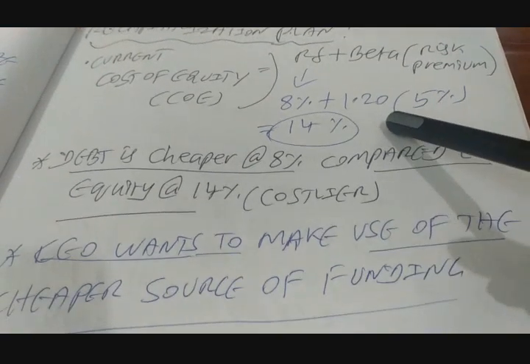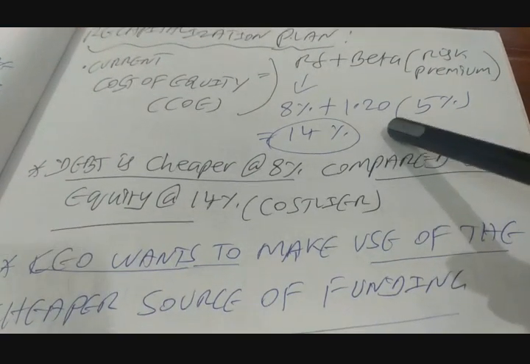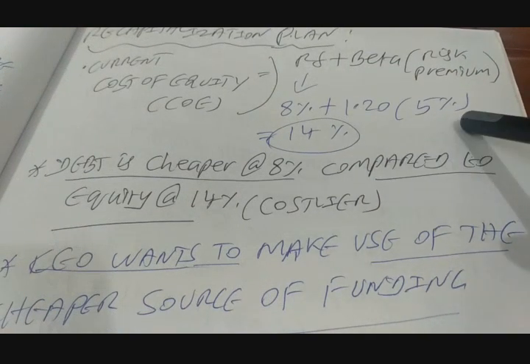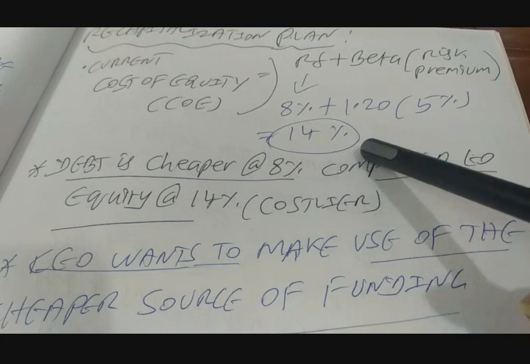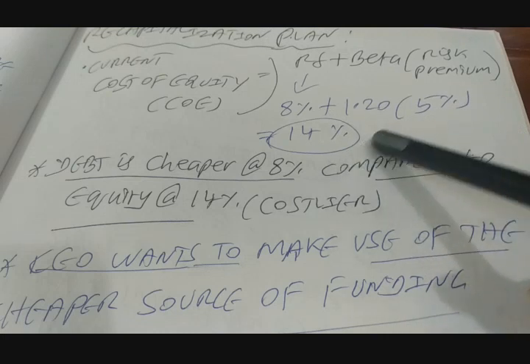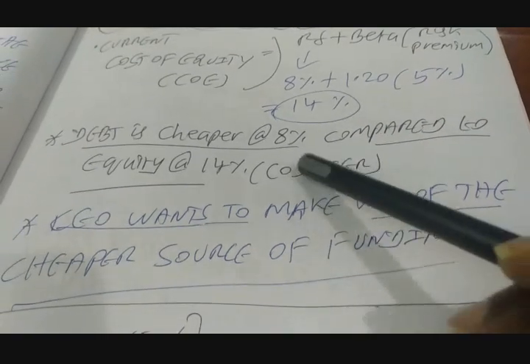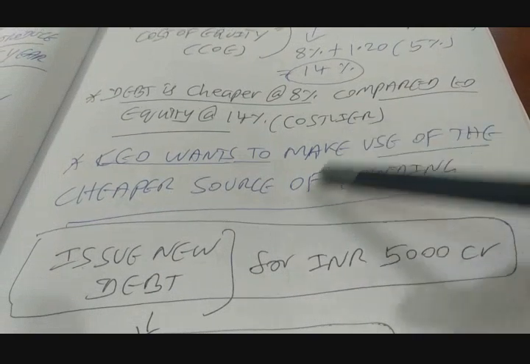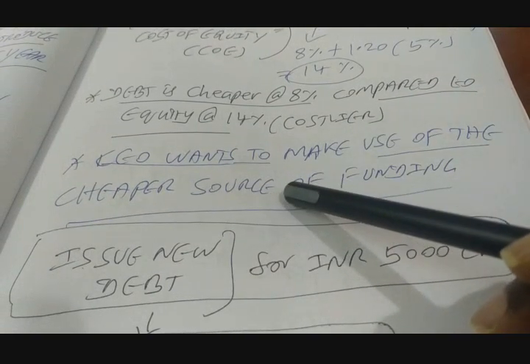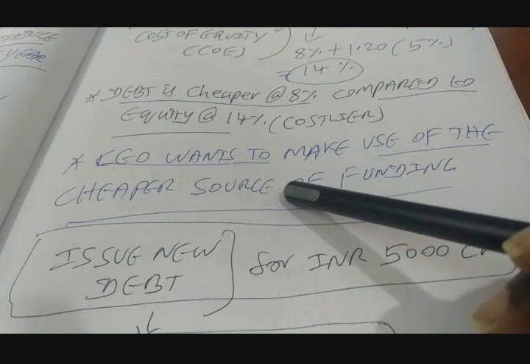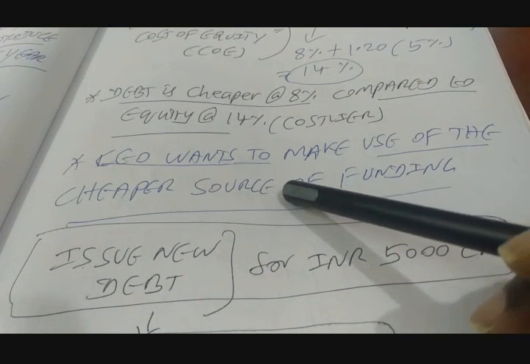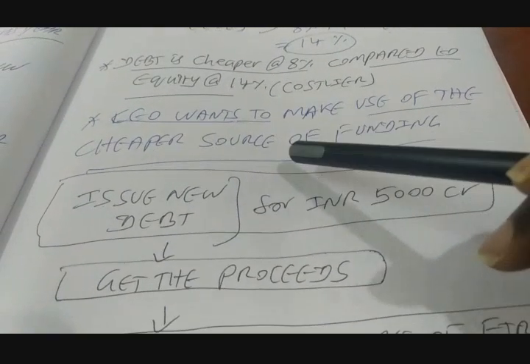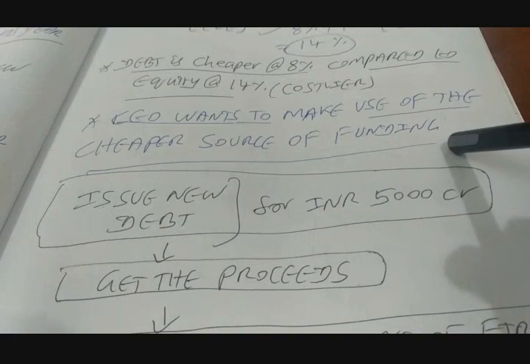Okay, so if you go for simplification, it is going to be 8% plus 1.20 into 5, so that means the cost of equity of the company at its present status quo is 14%. Debt is cheaper at 8% compared to equity at 14%, which is costlier. So obviously the CEO will go for preferring debt compared to equity because debt is a cheaper source of funding. So our guy is also doing that. Randir is doing that, right? He wants to make use of the cheaper source of funding.